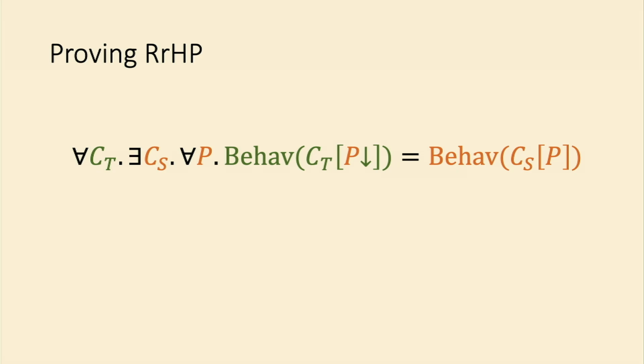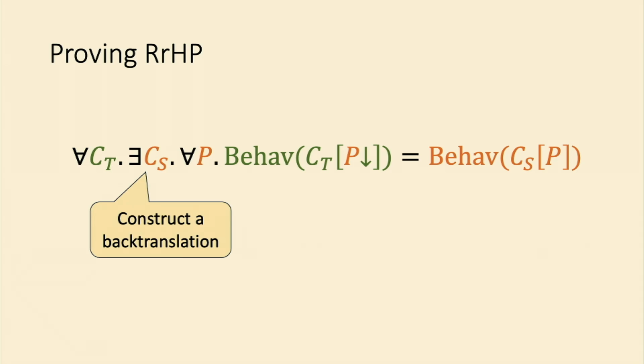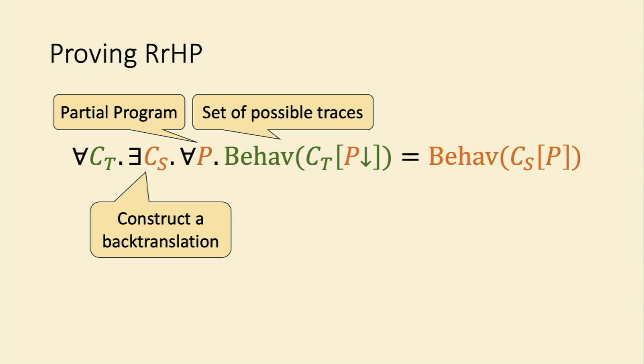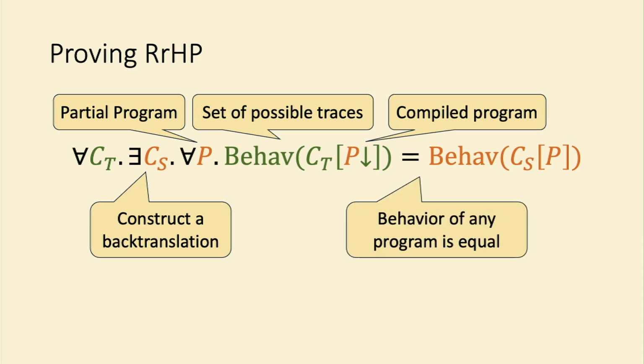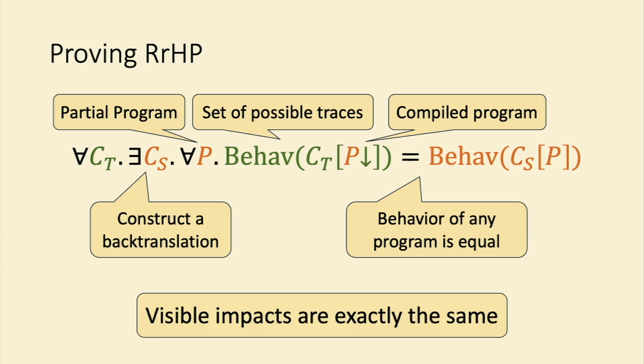We would prove a formal property like the following, which says that for any target context, we need to be able to construct a back translation to a source context that satisfies the following property: that for all partial programs, the behavior, which is just really the set of possible traces of our compiled program in this arbitrary target context, should exactly match the behavior of our program in this back-translated source context. And so an intuitive way to think about this is that the visible impacts of the thing we're compiling from and to are exactly the same.